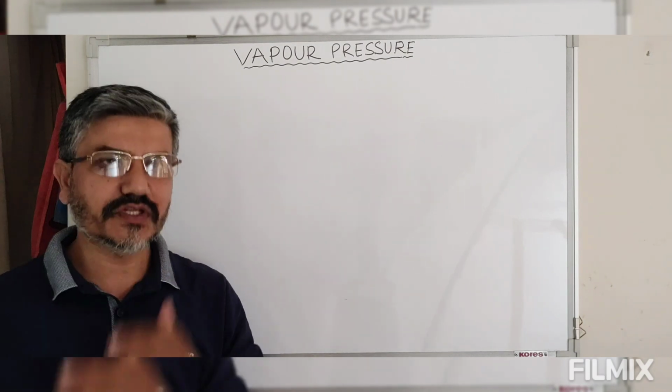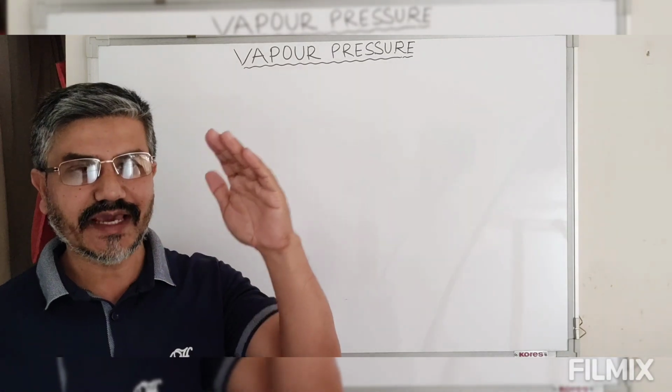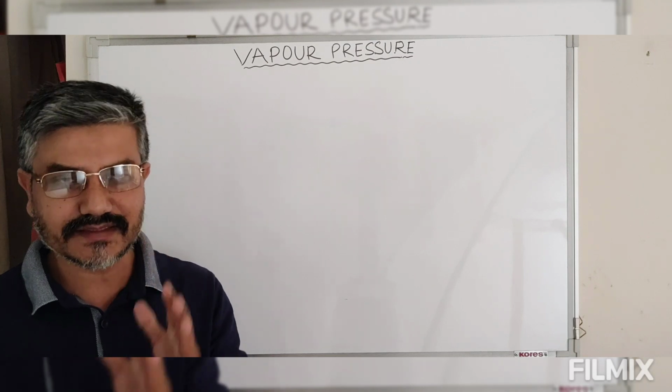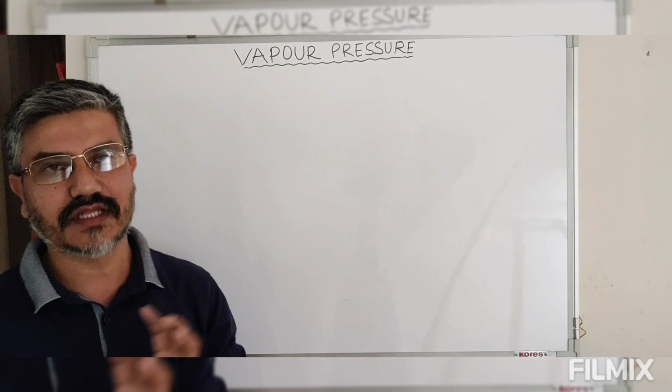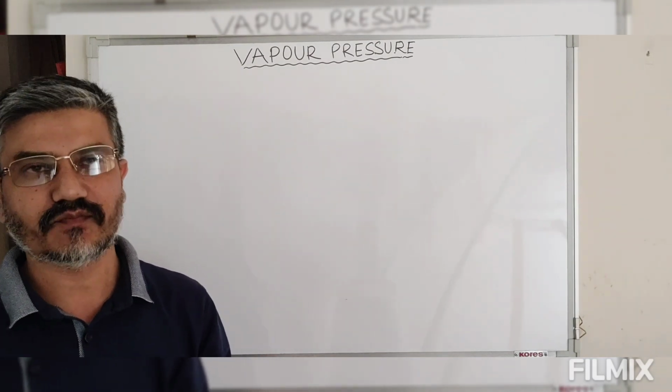After a certain period of time, the rate of evaporation and the rate of condensation will be identical. That is when an equilibrium state is established.